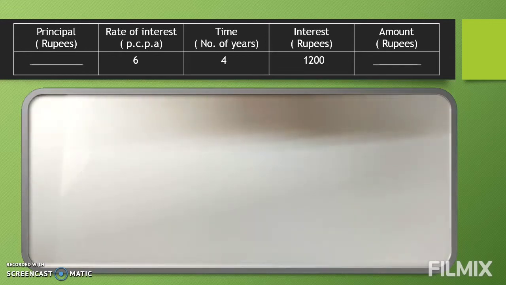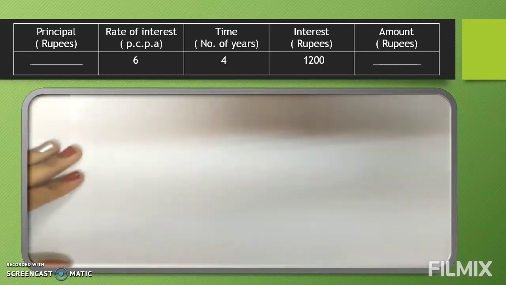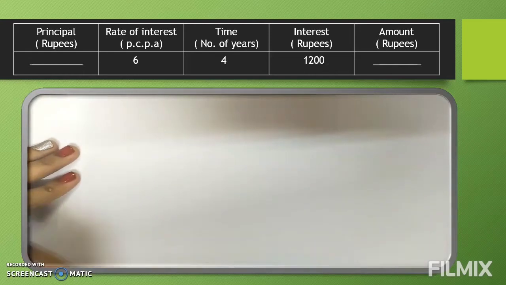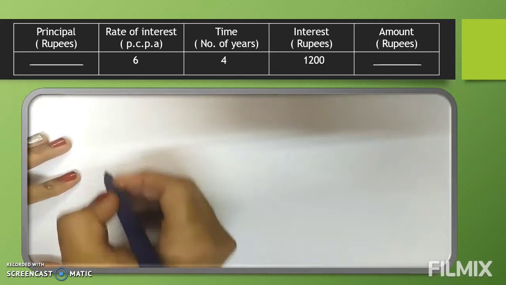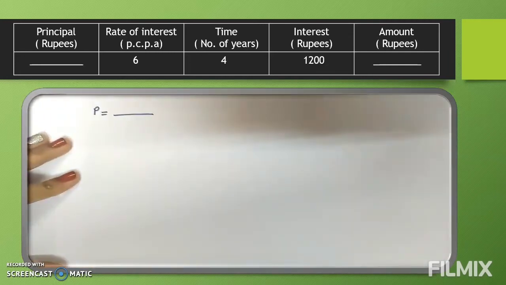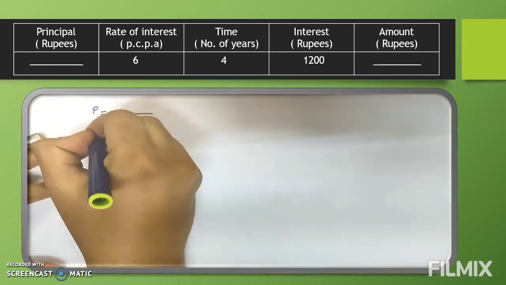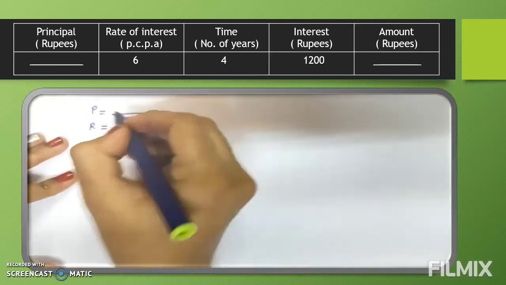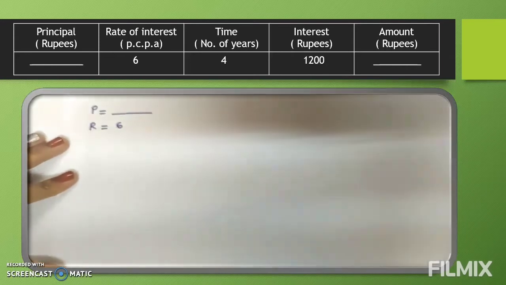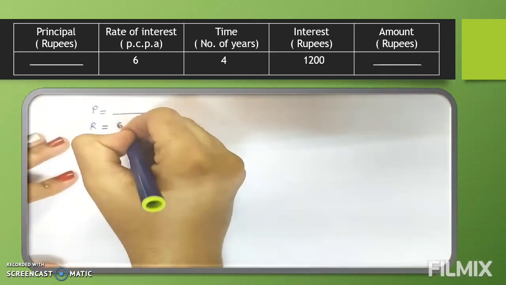So these sums are also solved in the same way as we did question number 1 and 2. As the information is given in tabular form, we will present it in the same way as we were writing for the word problems and solve in the same way. Here they have given principal blank, so we will write P is equal to blank. Then rate of interest, that is R, R is equal to 6, and the unit is given in the table, so you have to write that unit properly.